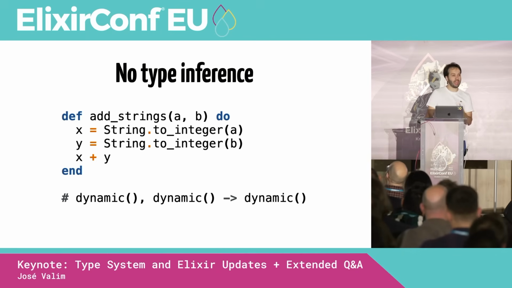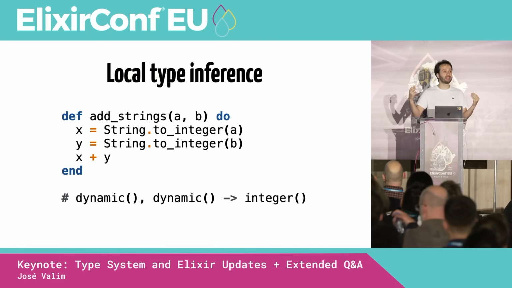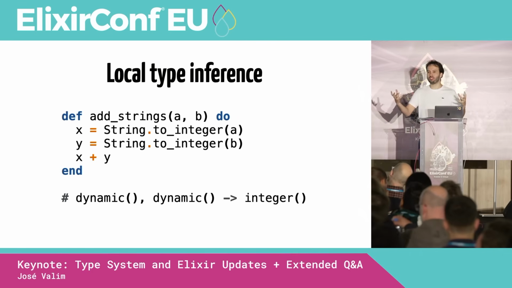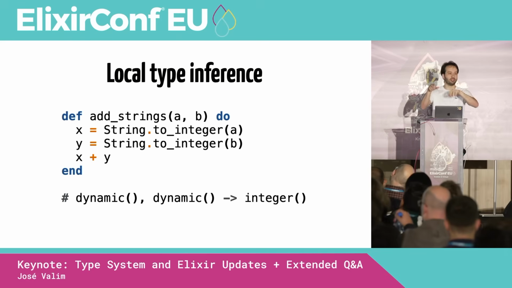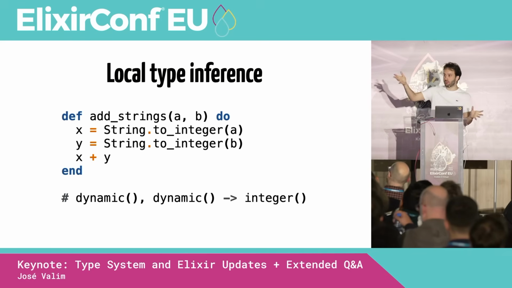Something that we have in the Elixir type system, and most type systems have, is something called local type inference, which is the idea that we can infer the types of variables. In many typed languages, you don't have to put the type on a variable. You just say let X or whatever, and then the type system figures out the type of X for you. That's local type inference.